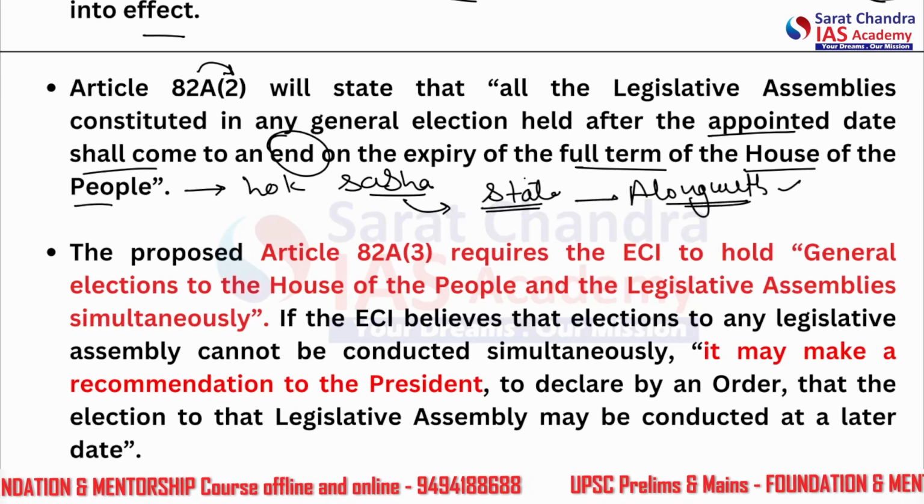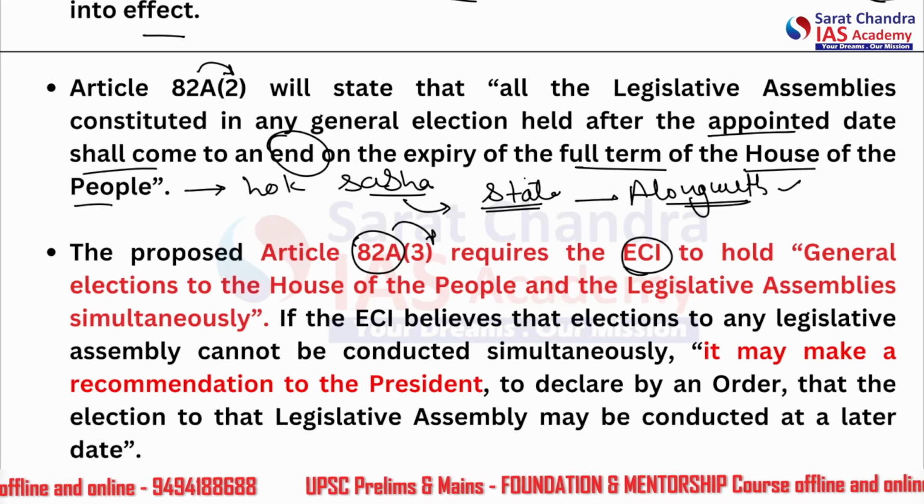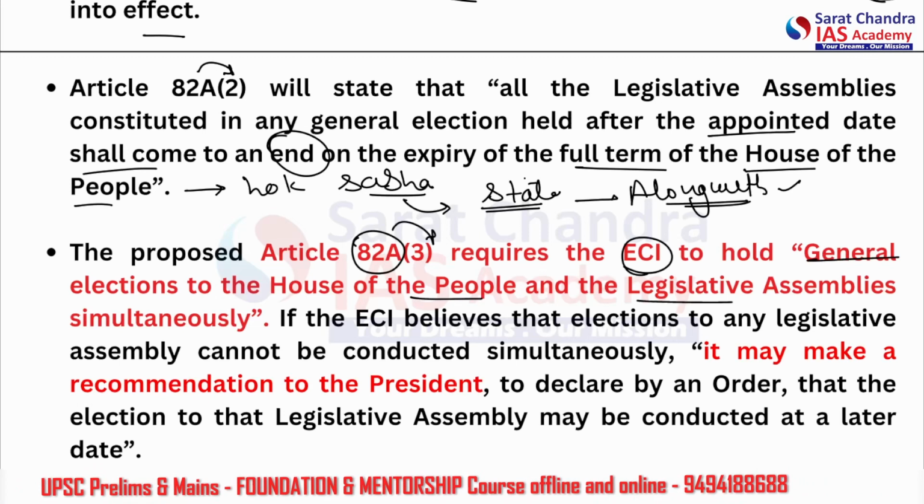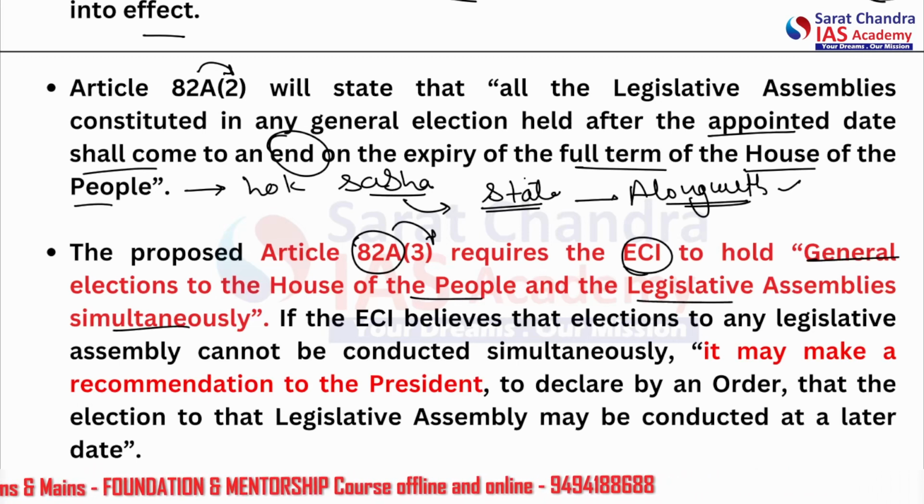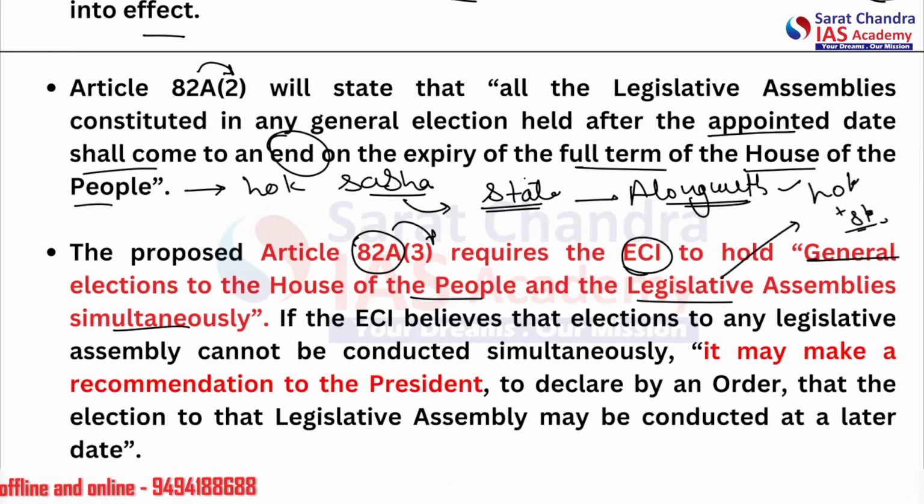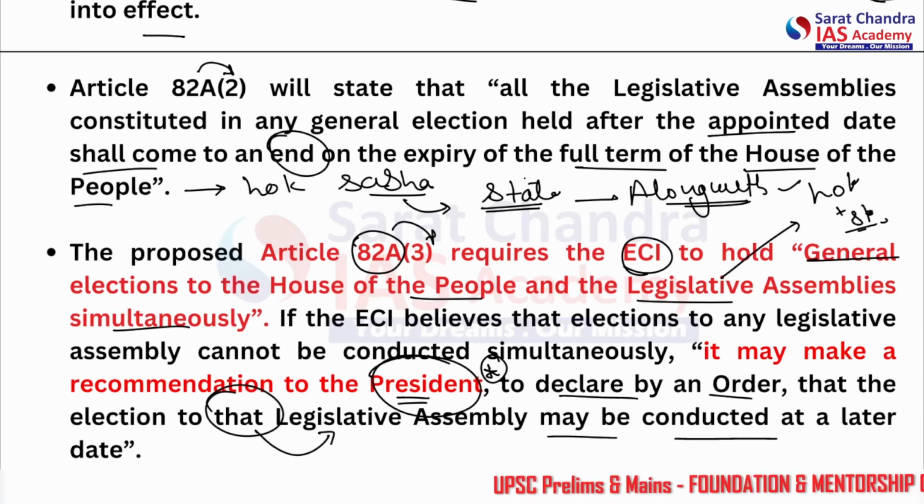Second thing, the proposed article 82A subclause 3 requires the ECI, that means Election Commission of India, to hold general elections to the House of the People, Lok Sabha, and the legislative assemblies simultaneously. That means the legislative assemblies of the states. Alright, so Lok Sabha plus states. If the ECI believes that the election to any legislative assembly cannot be conducted simultaneously, it will make a recommendation to the president. All right, important precedent here, to declare by an order that the election to that specific state legislative assembly may be conducted at a later date.